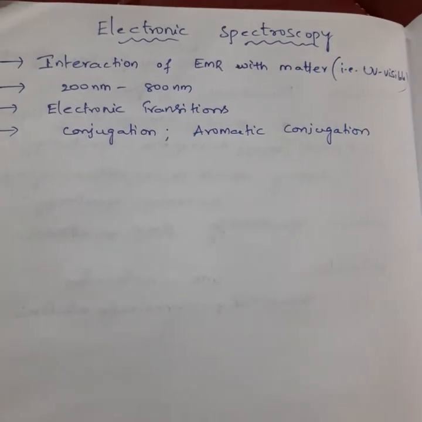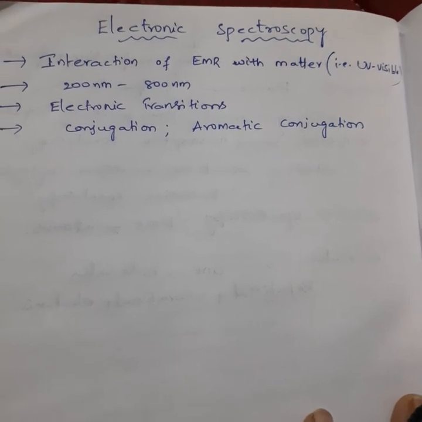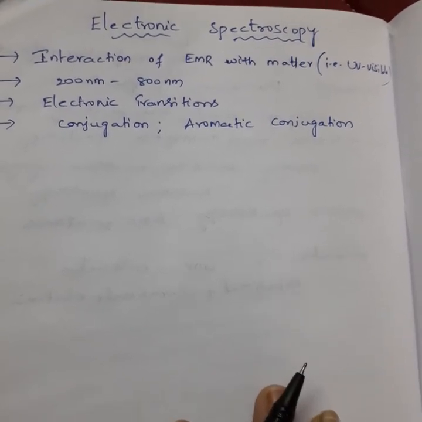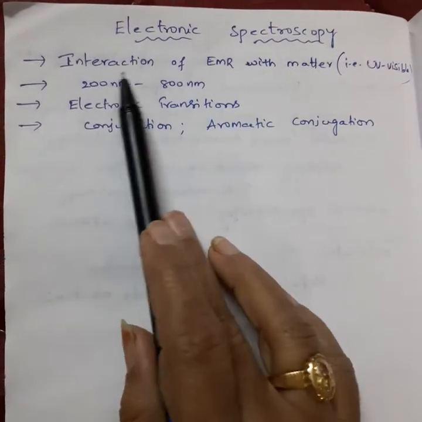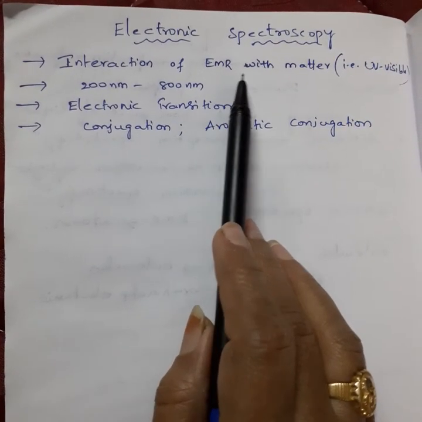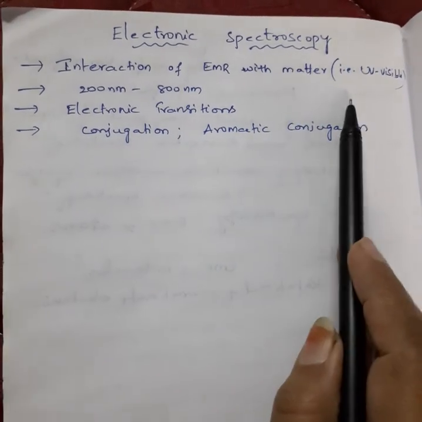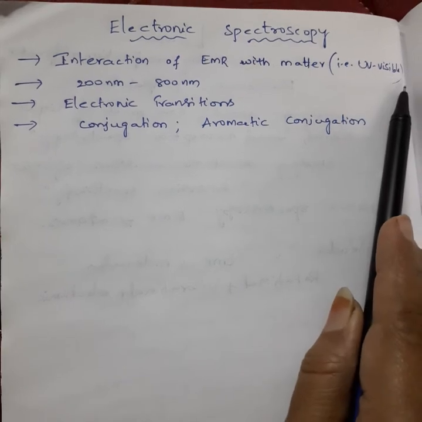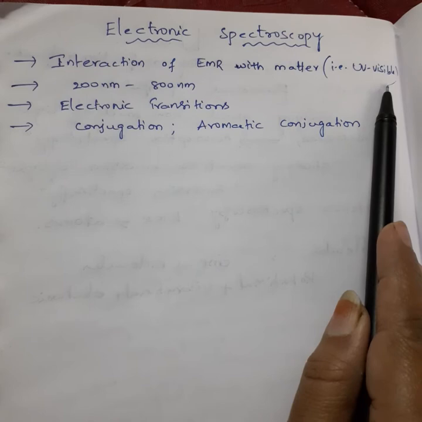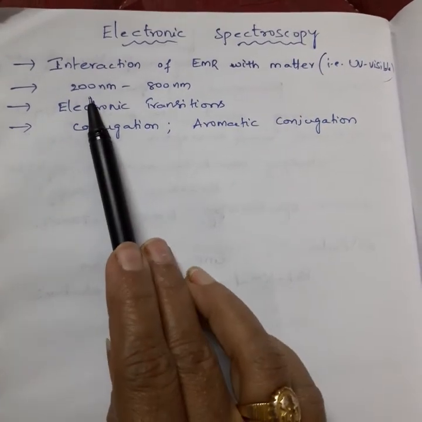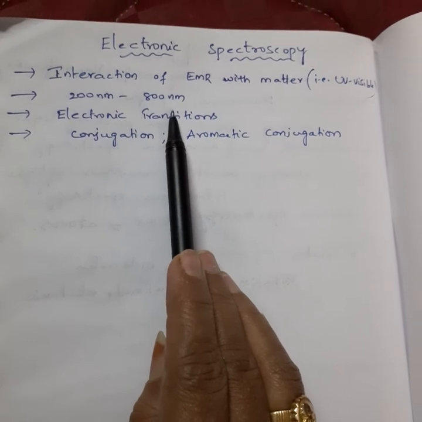Good morning to everyone. So today I want to start electronic spectroscopy. As we already know from our last video, spectroscopy means interaction of electromagnetic radiation with matter. Especially, electronic spectroscopy means interaction of UV-visible radiation upon matter. What is the range of this UV-visible radiation? The wavelength is from 200 nanometers to 800 nanometers.